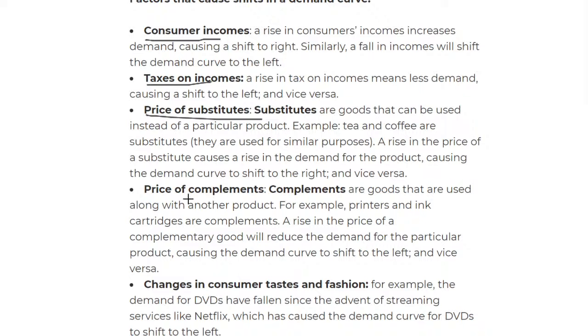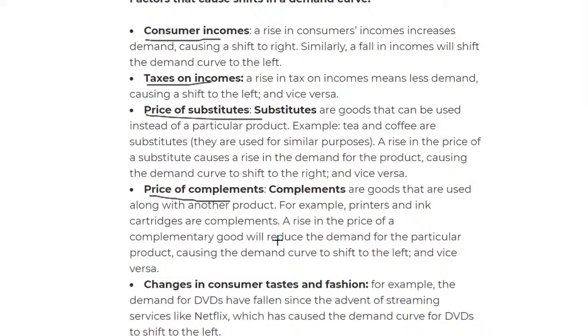Then we move on to price of complements, so complementary goods. Complementary goods are stuff that go along with one of the goods. For example, a printer and ink, or a car and petrol, petrol in a car, fuel in a car, and so on and so forth. A rise in the price of one of the complementary goods will reduce the demand for the particular product. So this will shift to the left.